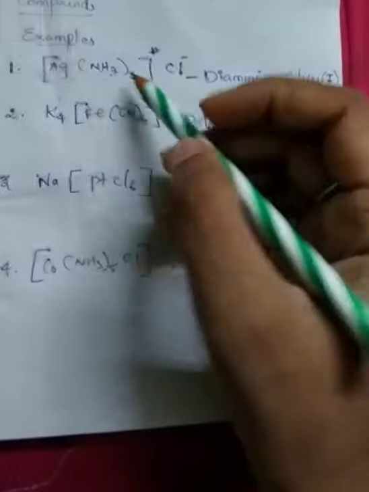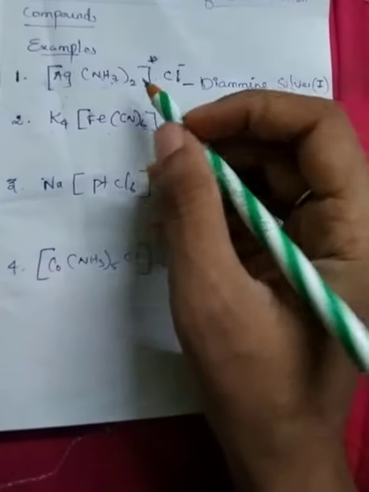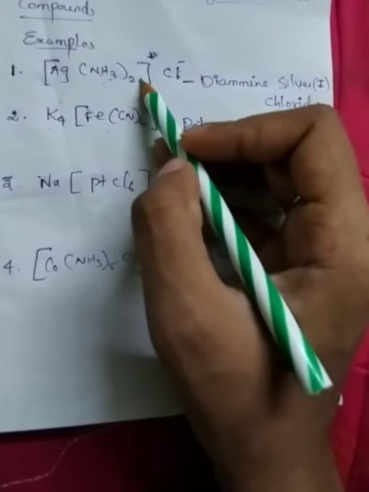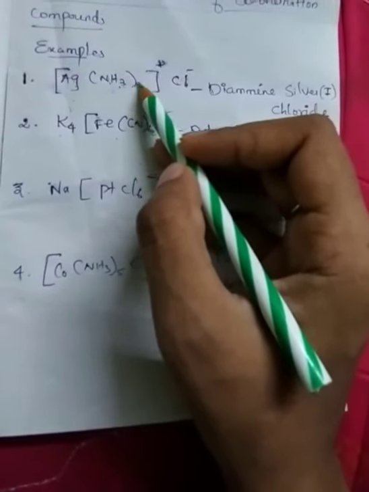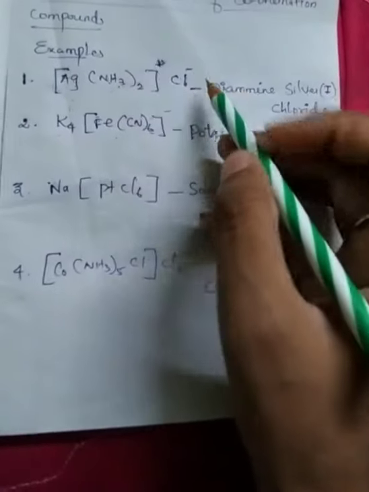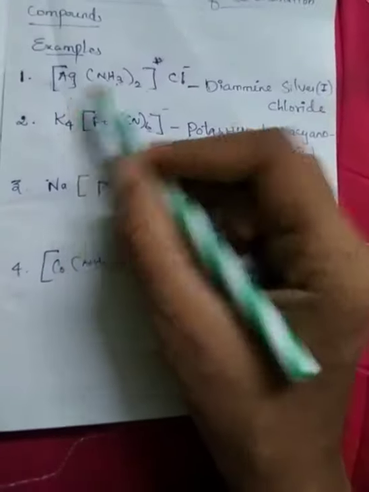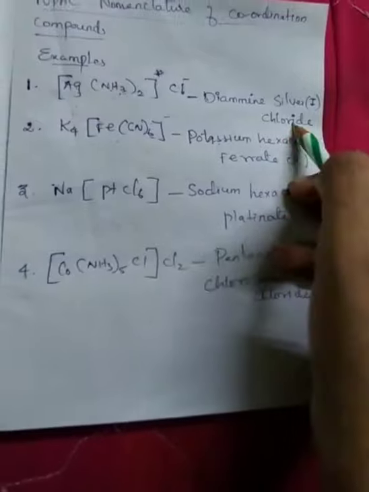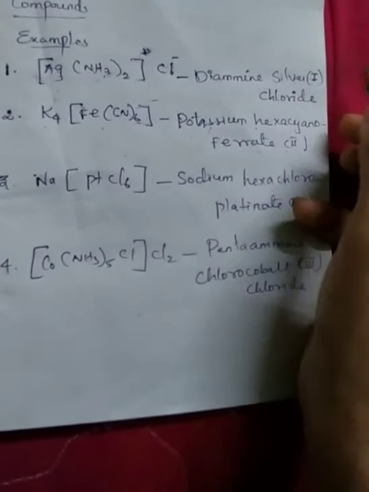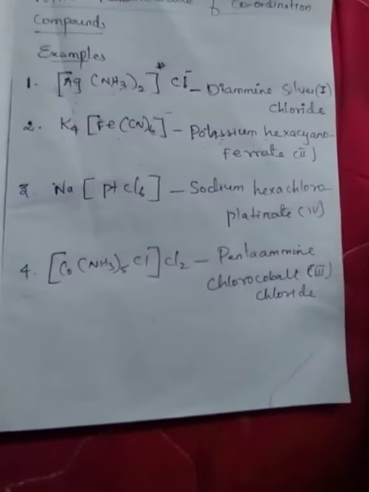Okay, here what type of ligand is present? Neutral. The number of ligands is 2. So 2 means we add the prefix di. Okay, so diamminesilver chloride. Okay, the Roman numeral denotes the oxidation state of the central metal atom.